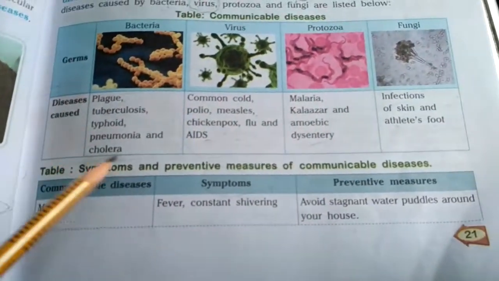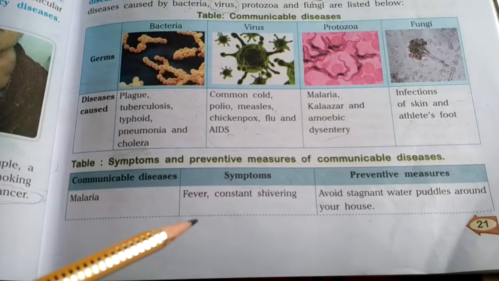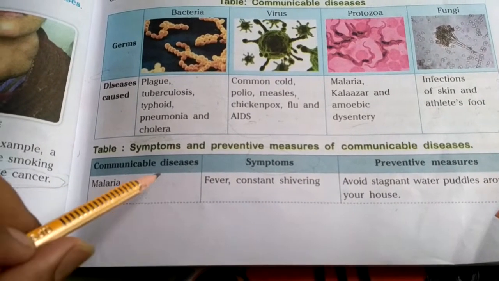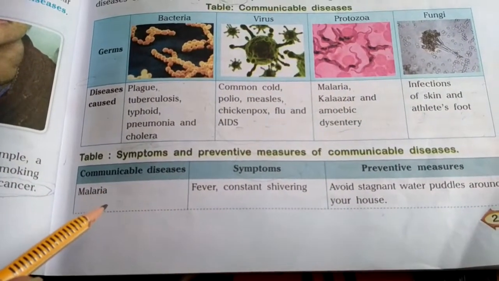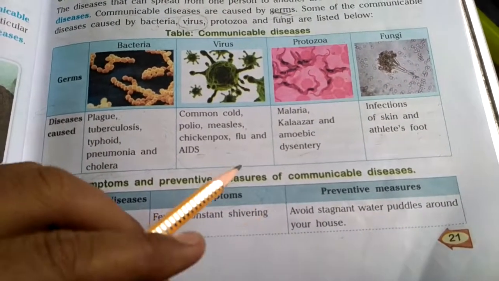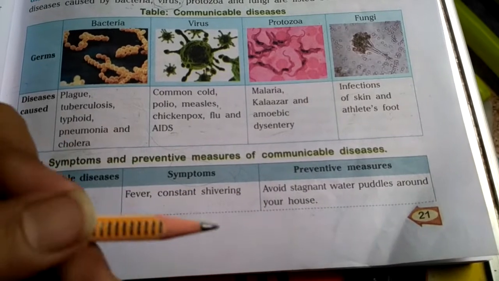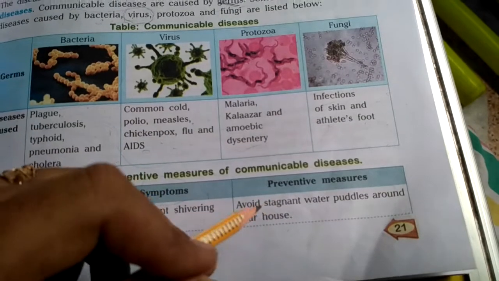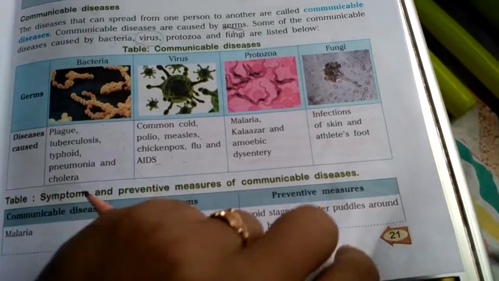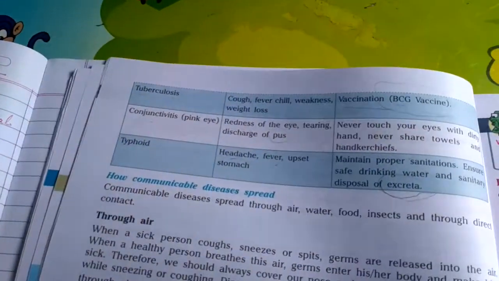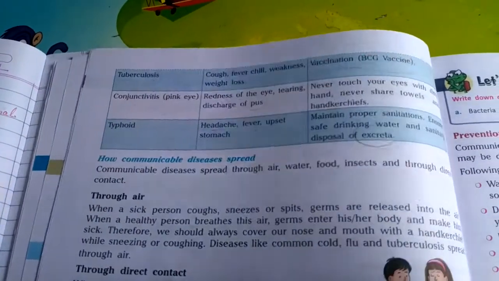And then we have discussed symptoms and preventive measures of some communicable diseases also, that what symptoms will occur in our body if we suffer from a particular communicable disease. Suppose we are suffering from malaria, then we will have fever and constant shivering of the body. Then what we have to do to prevent it: we should avoid stagnant, standing water puddles around our houses. Second disease was tuberculosis.